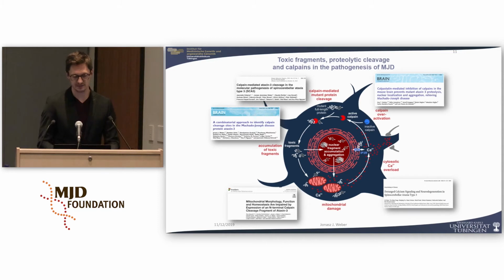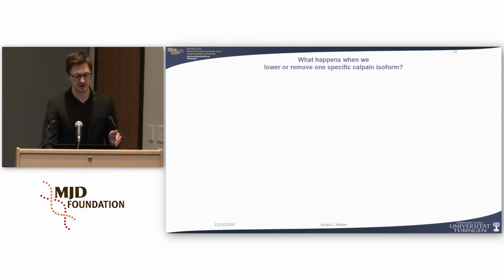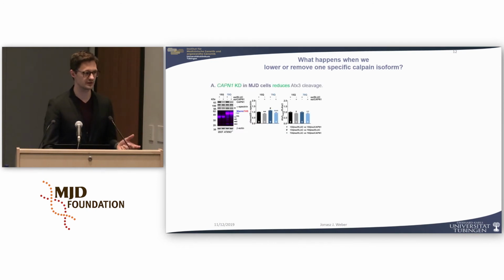We can target this pathway differently, so we can directly work on breaking the circle by inhibiting pharmacologically calpains or overexpressing the endogenous inhibitor calpastatin. But what we have done in our study was directly targeting genetically one of the calpain isoforms, which we have associated with the cleavage of Ataxin-3, in this case calpain-1. We have tested first something in cell culture, so we have basically overexpressed mutant Ataxin-3 and knocked down calpain-1.